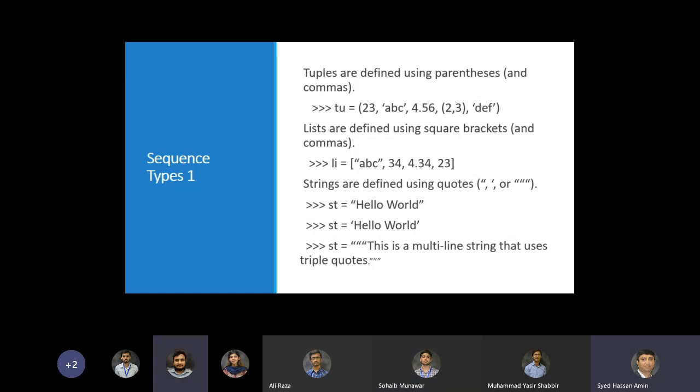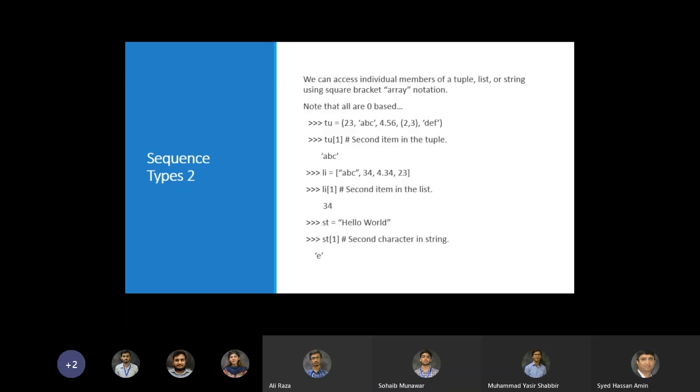So let's move on. Okay, then we have multi-line string that is using triple quote. So on this slide we looked at 3 different data types and their definition, and we developed familiarity with how data types are working. So let's look at sequence type 2.